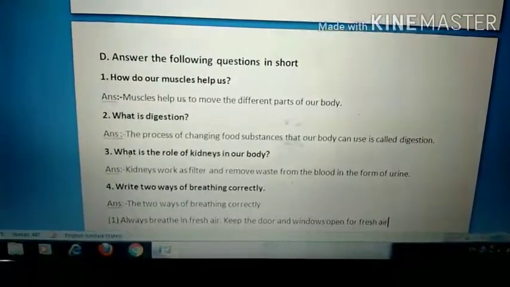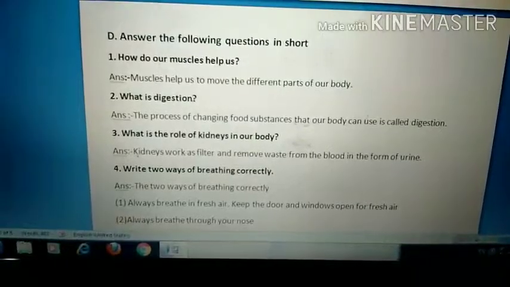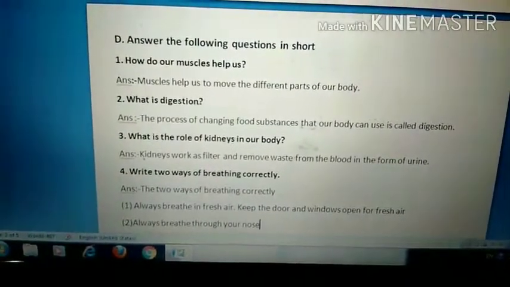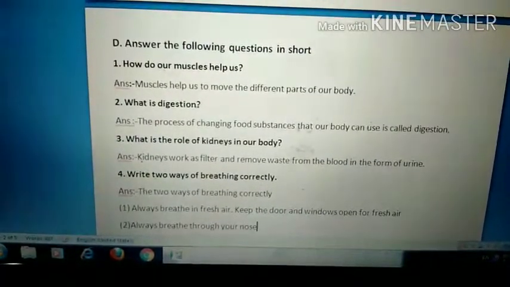Now, write 2 ways of breathing correctly. Ma'am has already taught you. Write 2 ways of breathing correctly. How we should breathe correctly.